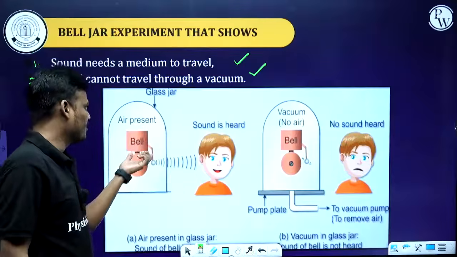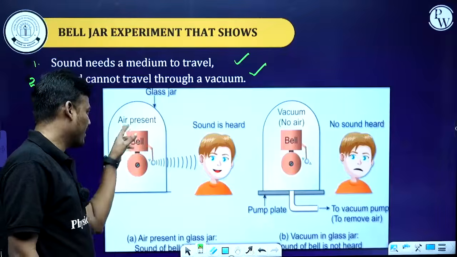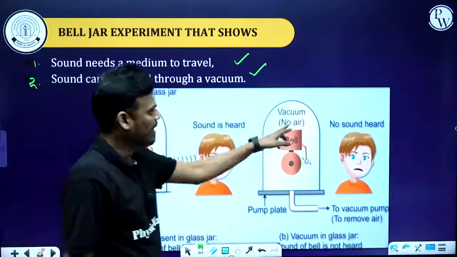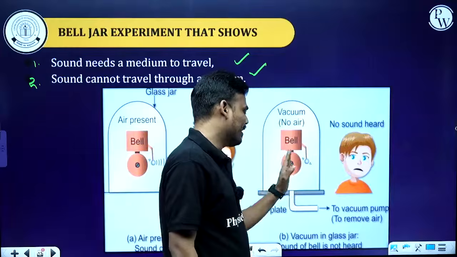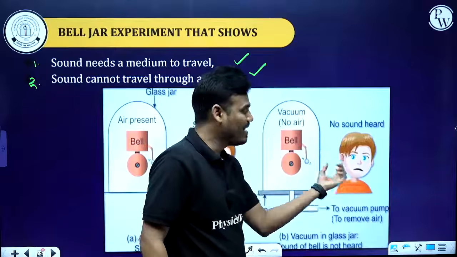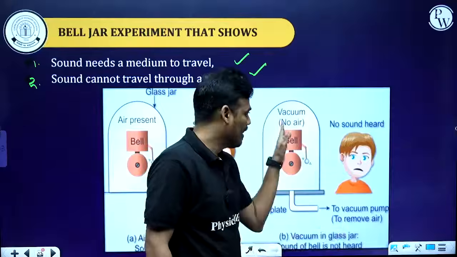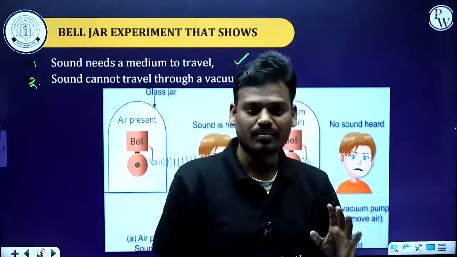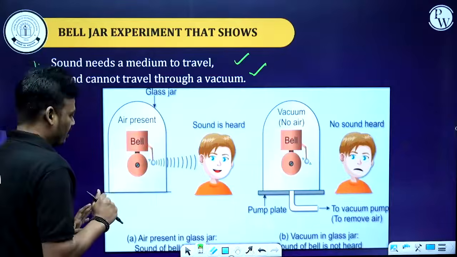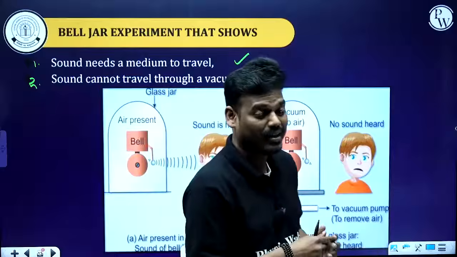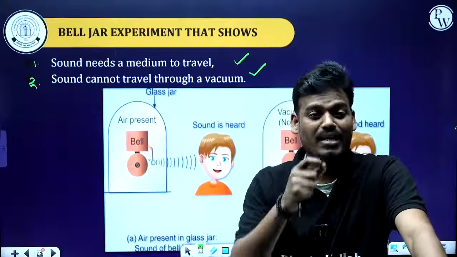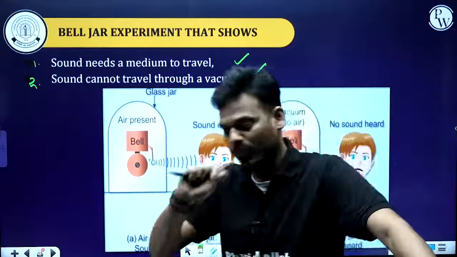Let's see. Here air is present in this glass jar, and this boy is able to hear the bell sound. In this case, it is a vacuum, no air is present; the bell is still moving, vibrating, but this boy is not able to hear any sound because it is a vacuum. Got it? This entire setup we call the glass jar experiment. What is the benefit of this experiment? It shows that for the propagation of sound, a material medium is required, and sound cannot propagate through the vacuum. That's all. 2 points are very important.